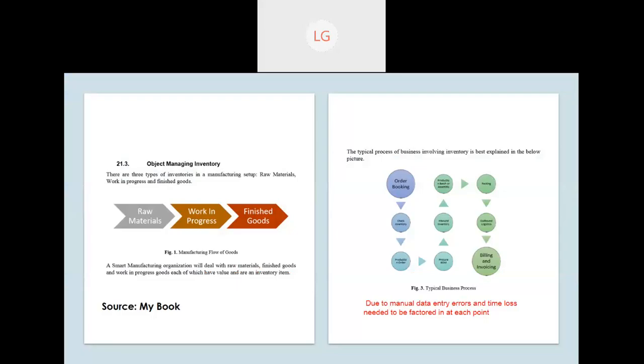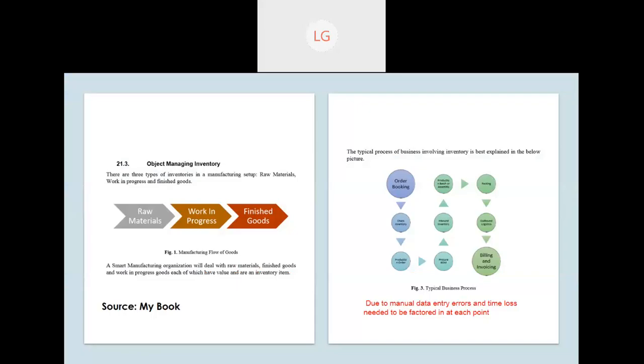This is the case which we have discussed in our book. As I discussed, what kind of inventories in a manufacturing setup do we keep? We know that we want to keep an inventory of raw material, an inventory of work in progress, and an inventory of finished goods. So what is required now?